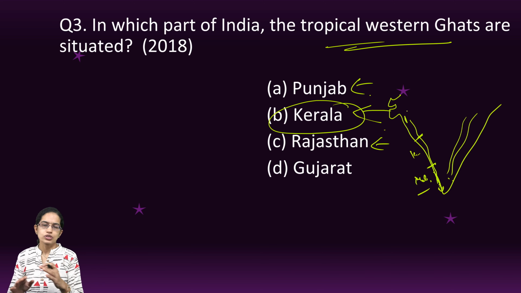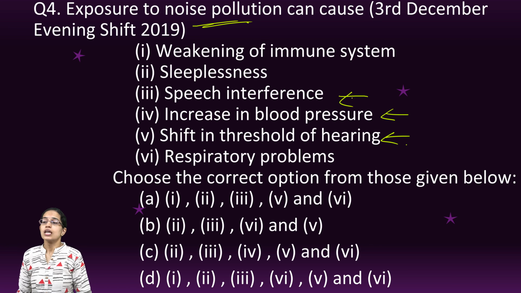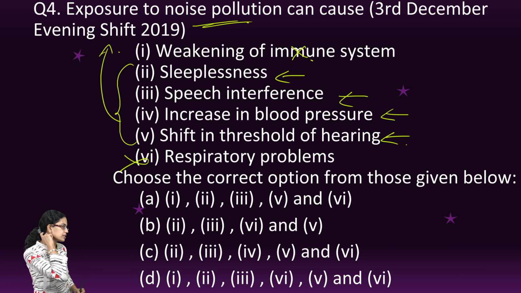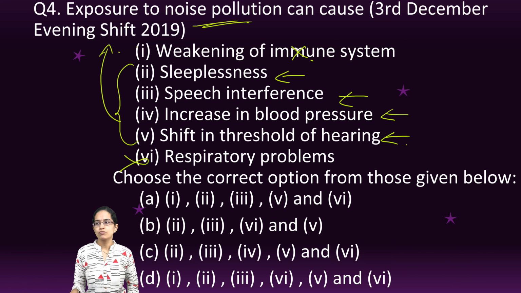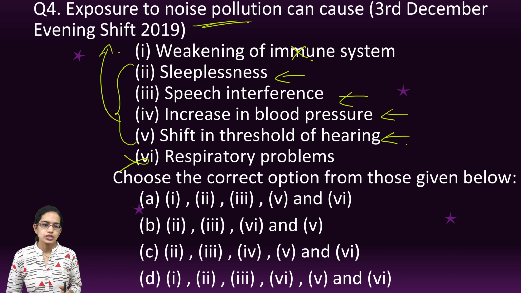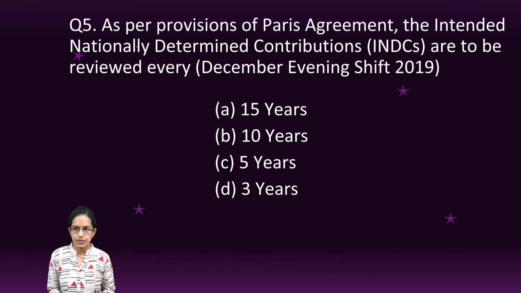The next is, when it comes to noise pollution, hearing definitely would be affected. It would lead to higher blood pressure, speech interference and sleeplessness because of the noise, but it does not lead to respiratory disorders, which is a sign of air pollution, and also not to weakening of the immune system. So these four are related to noise pollution. Now we have covered the limits of noise pollution. Since noise pollution was asked, it again becomes important. The permissible limits for noise pollution are important for residential and industrial units. We have covered that in a separate lecture.